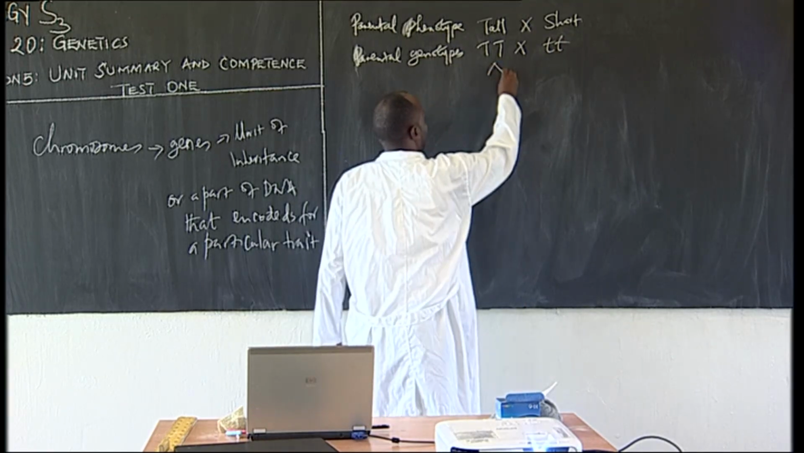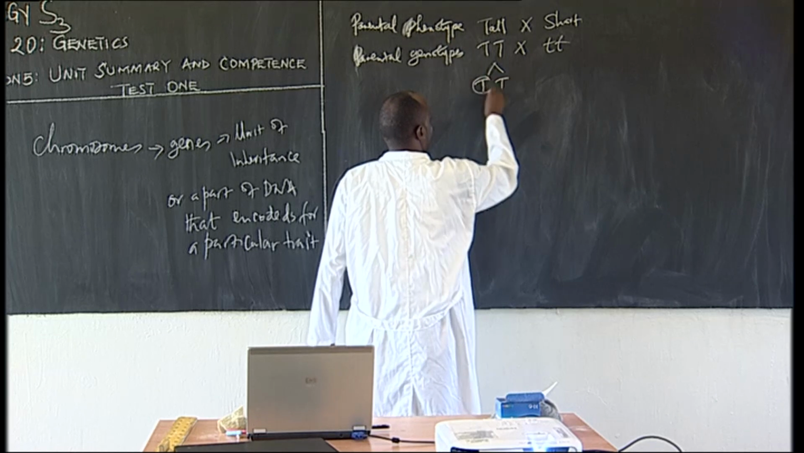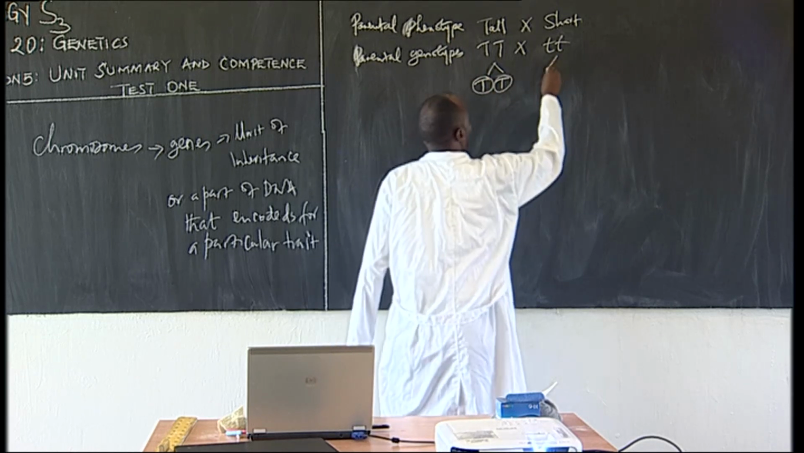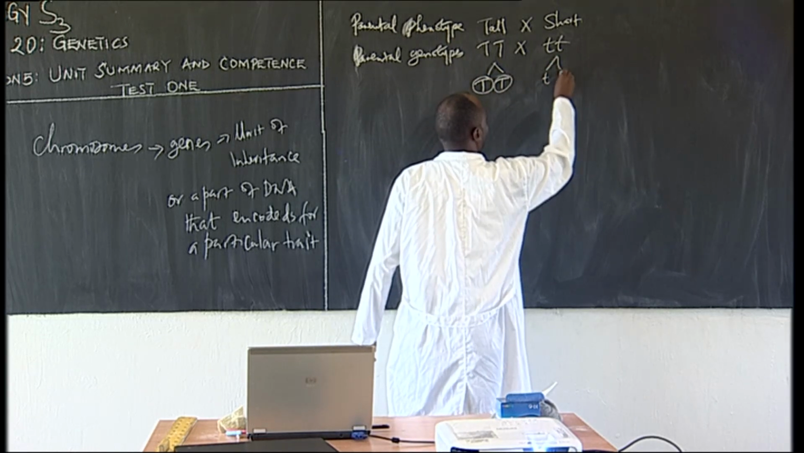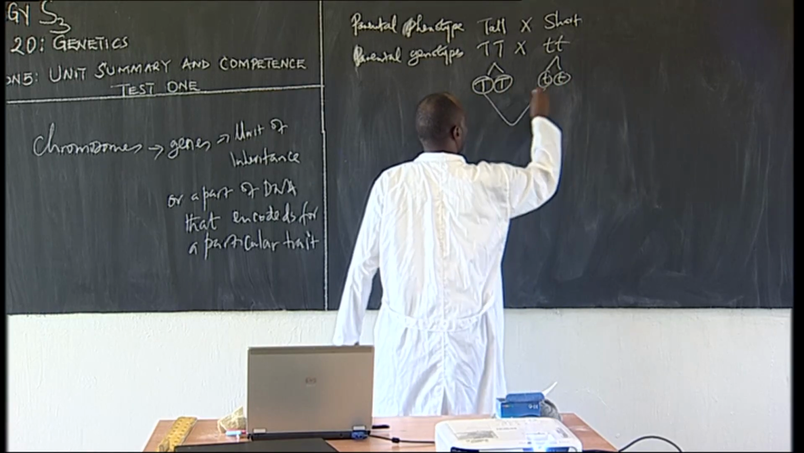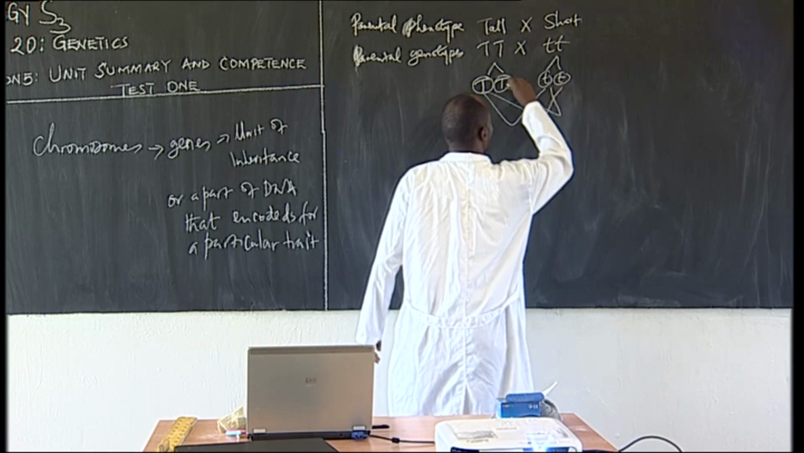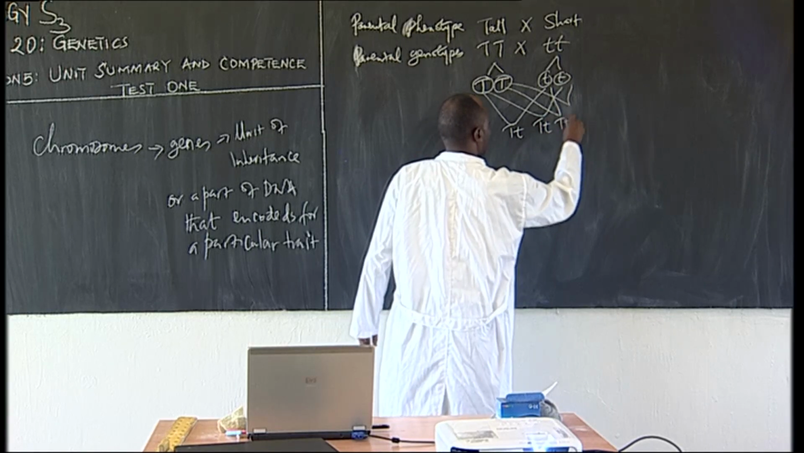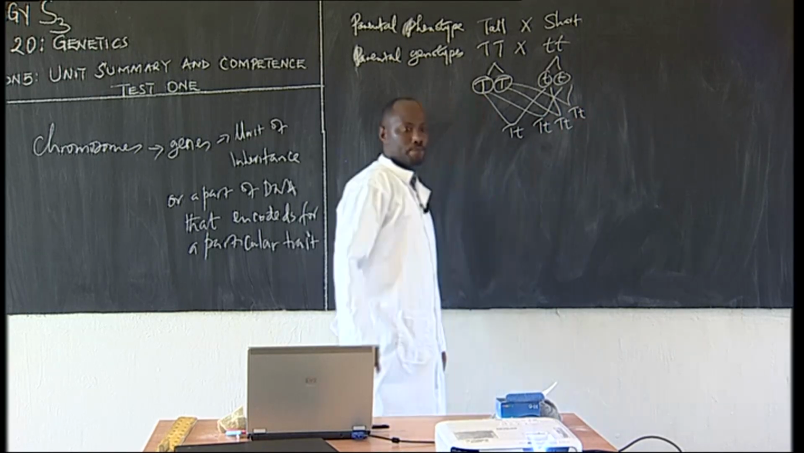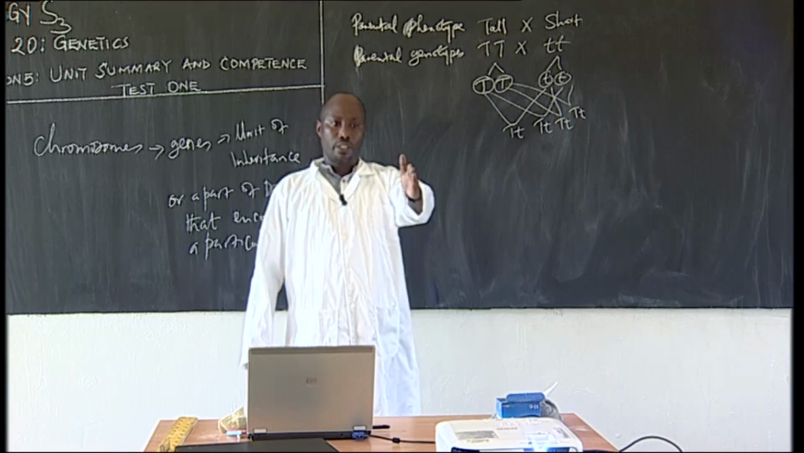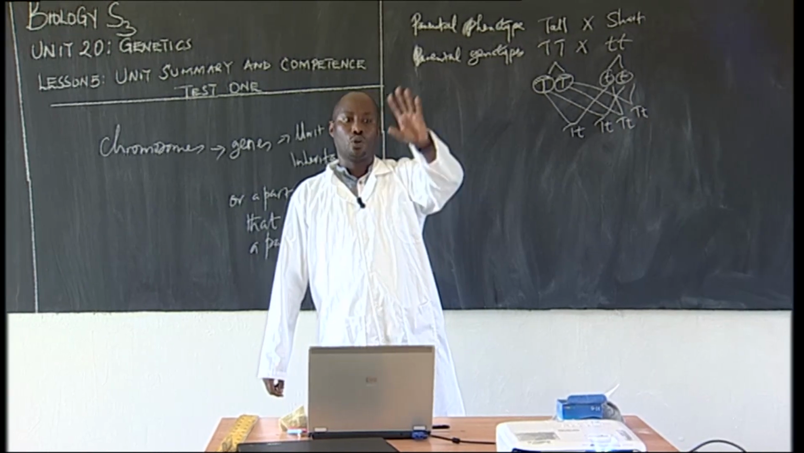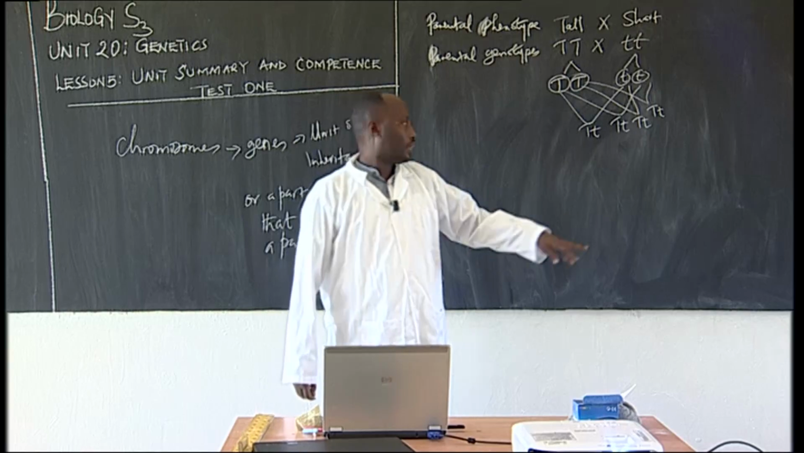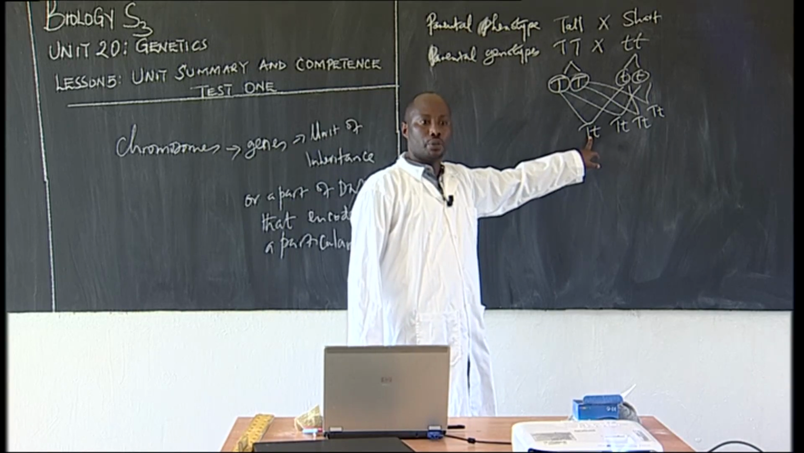Here you have to form the gametes, which are T capital and T capital. You circle the gametes. This one will form t small and t small. Cross them. Very simple. T capital and t small, T capital and t small, T capital and t small, T capital and t small. So homozygous dominant, they are tall peas. Then heterozygous, these are heterozygous pea plants.